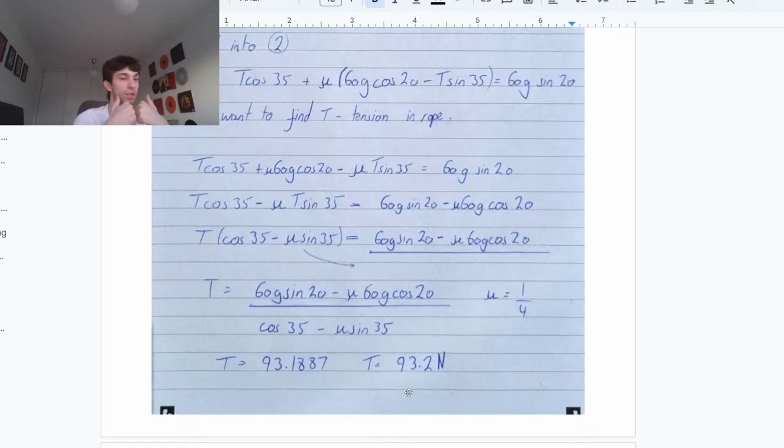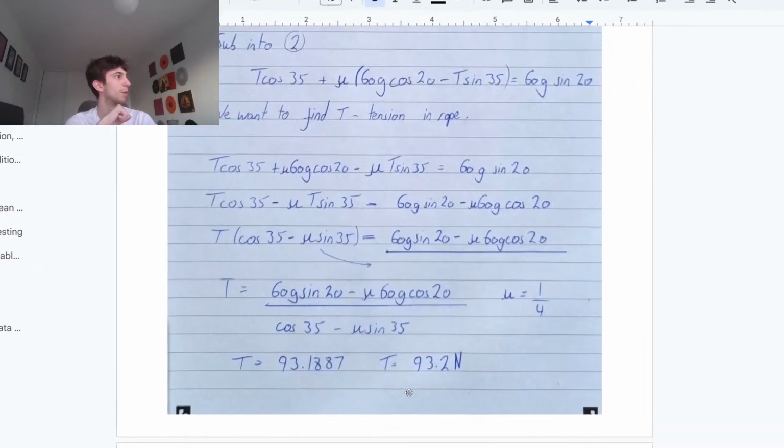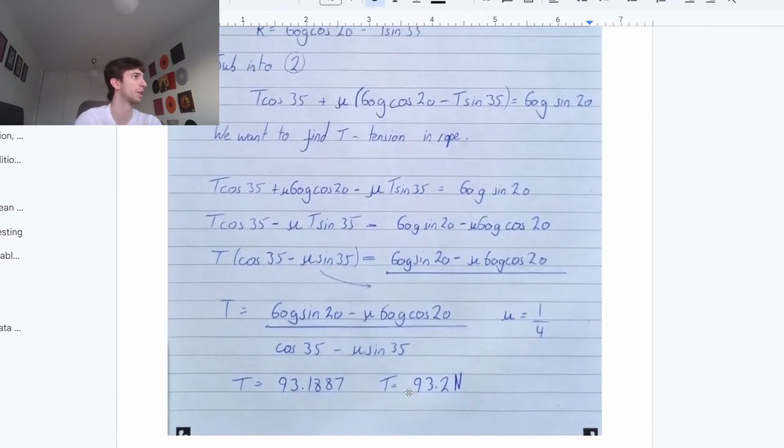Everyone's happy? Everyone's happy there? Ollie's happy. It's good to hear. Pax is not happy. Or maybe he is. Realistically, he just plugged something wrong in the calculator. As long as you would get all the method marks, I'm almost 100% sure.